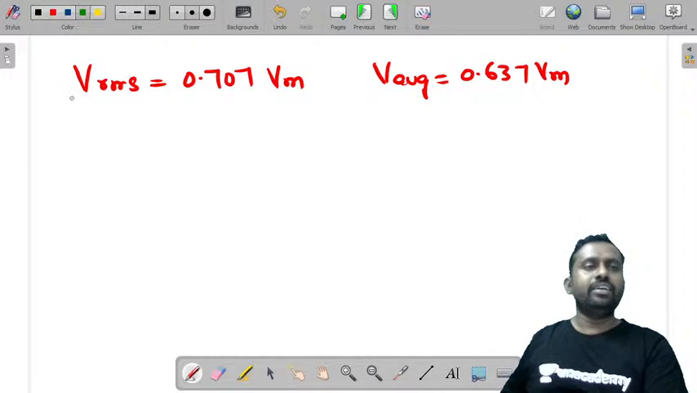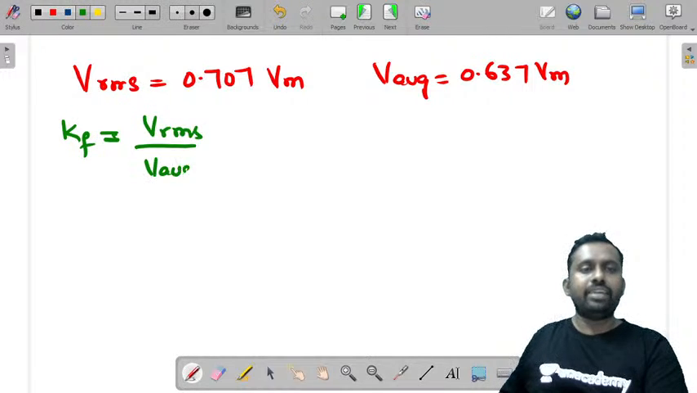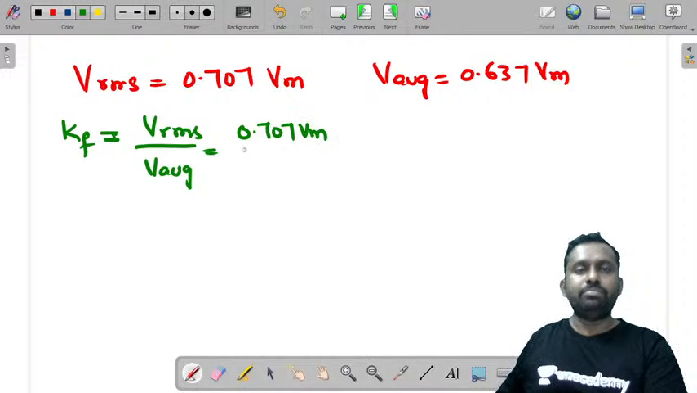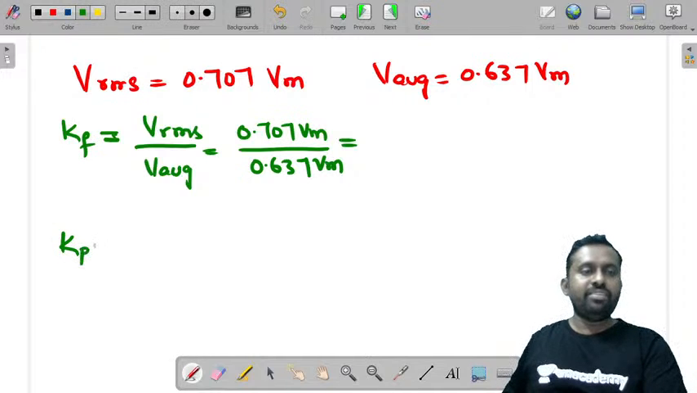Now, can we find form factor and peak factor from this? Yes. What is form factor? Kf is equal to Vrms by V average value. What is Vrms? 0.707 Vm. What is average value? 0.637 Vm. Can someone tell me what is this ratio?